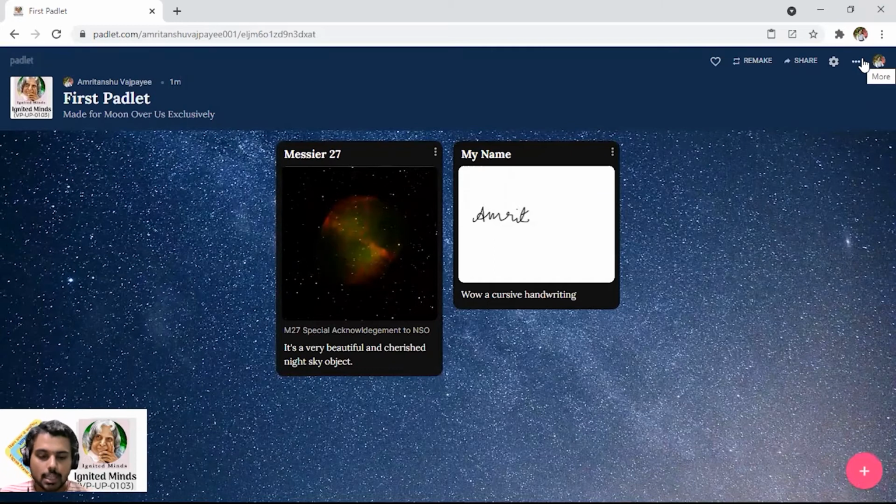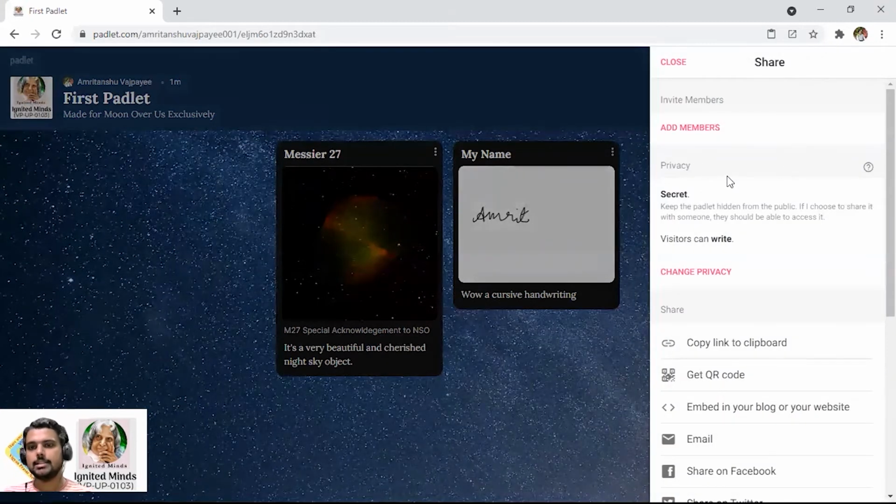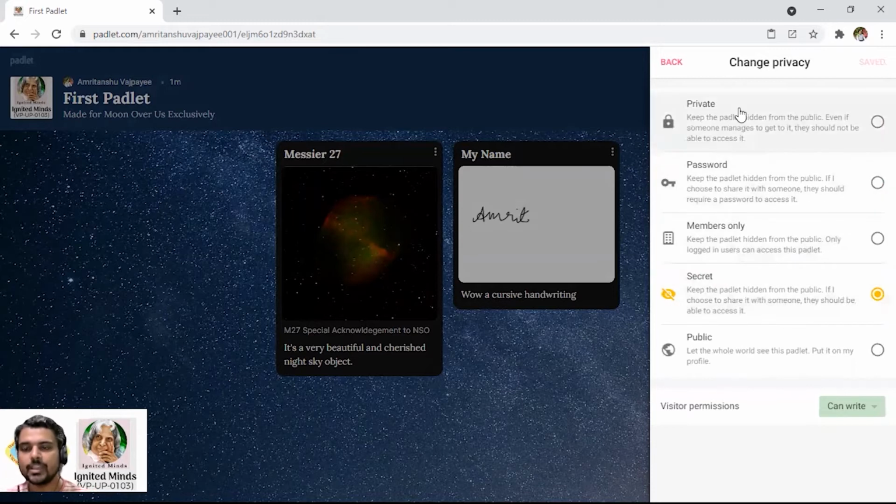Now the thing is, how do you want to make it available to other people? First of all, before making it public, or before posting the link of your Padlet to other people, I suggest you go to share, and first of all look at the privacy settings. Go to change privacy. If you want to keep your Padlet private, so that nobody sees it, it can be private. If you want to password protect it, those whom you want to see it should come with a password. This is the password facility.